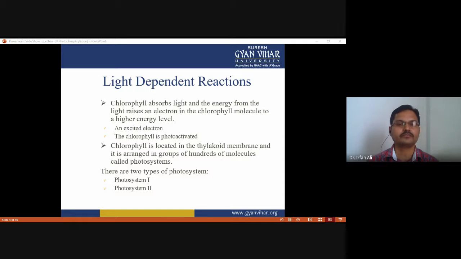There are two types of photosystem used in the light-dependent reaction: photosystem one and photosystem two. The only difference between them is the wavelength of light they absorb. One absorbs light of 700 nanometers and the other absorbs light of 680 nanometers. So this is the slight difference between the photosystems: they absorb light of different wavelengths.